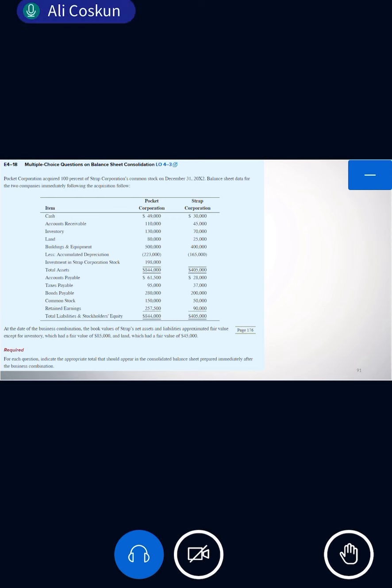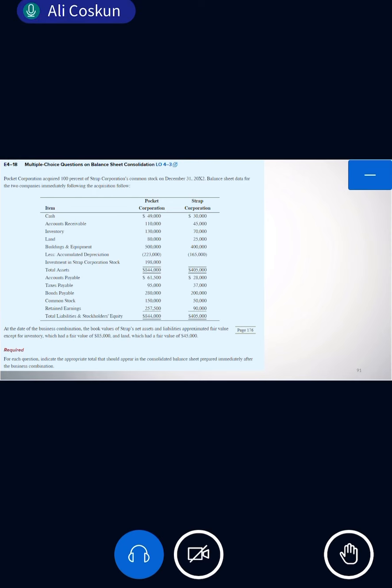Good. So this is how we calculate this amount. But the question is, for each of the items, indicate the appropriate total amount that should appear in the consolidated balance sheet. That balance sheet is prepared immediately after the acquisition. So if I prepare a consolidated balance sheet, what would be the balance for cash?